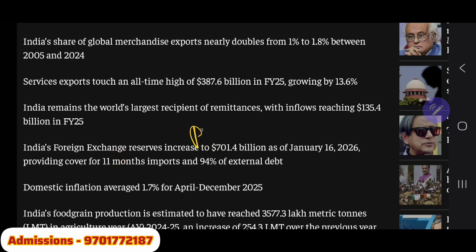So basically we will not fall into an economic crisis where we are not getting the goods we need and want. So we have 11 months of buffer for imports and 94% of external debt.